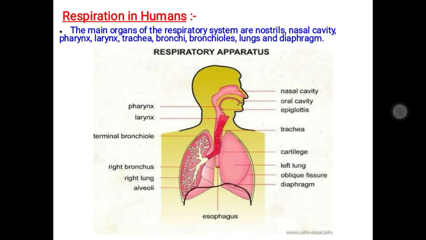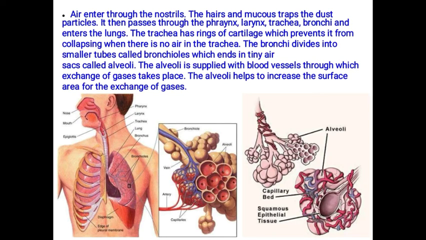Okay, children, we'll move to the structure. So, see the structure of the human lungs which is present here. The first diagram shows the parts of the human lungs, and the second diagram is the alveoli, which is a small sac-like structure which receives the air, and here the gas exchange takes place. And the third diagram is also the alveoli, where the blood capillaries are also present, which is used in transferring the oxygen to all parts of the body using the blood cells.